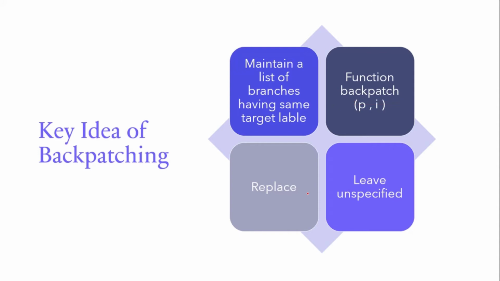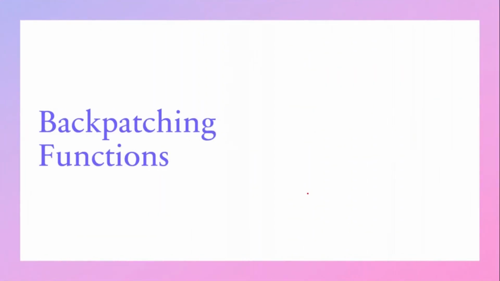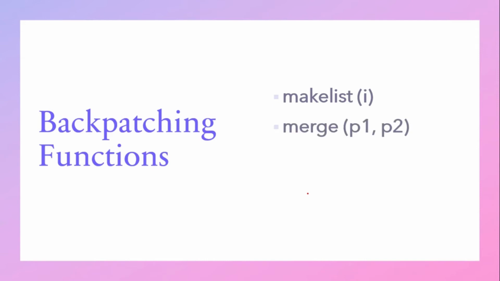So backpatching has 4 important functions. First is makelist(i). So makelist(i) helps to create a new list containing only i, and it returns a pointer to the list. Then merge(p1, p2).